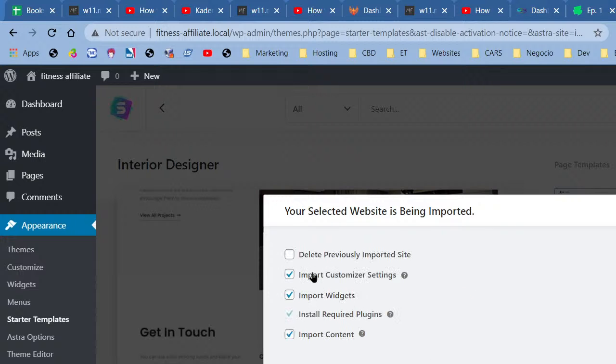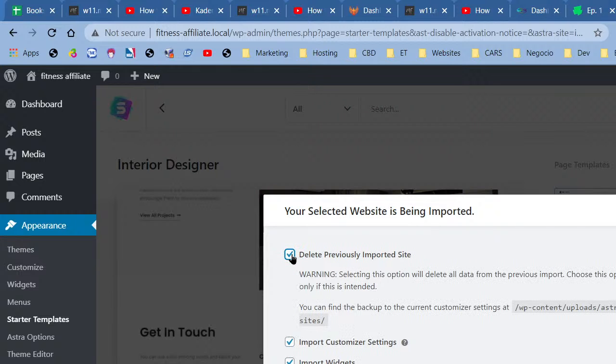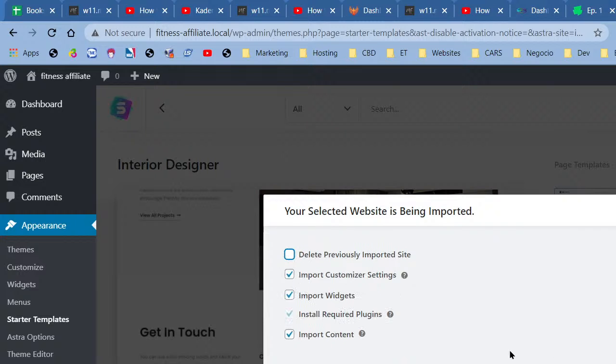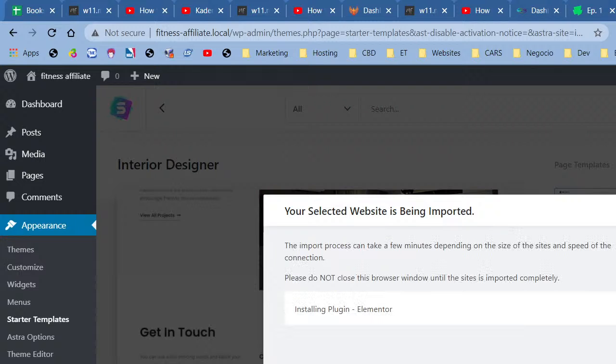If we already imported a website, we would hit this to remove that importation so we can have a fresh install with no conflicts, but we haven't. This is our first import, so we're just going to go ahead and have these selected: import customizer settings, import widgets, and import content. So go ahead and import, and we're just going to wait for this to get imported. I could do something else, but I'm not going to. I'm just going to wait for a bit.